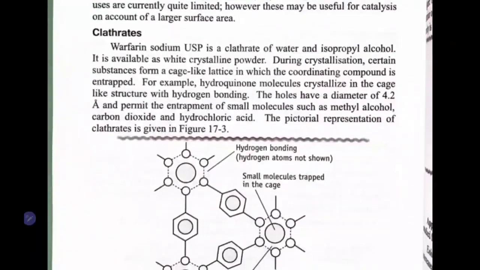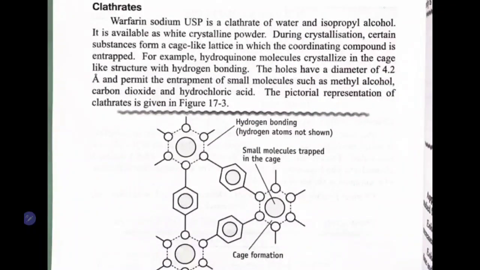Next is clathrates. Warfarin sodium, which we use as an anticoagulant, is a clathrate of water and isopropyl alcohol. We will see what that is. It is available as a white crystalline powder. During crystallization, certain substances form a cage-like lattice. So while forming a crystal, some substances form a cage-like lattice. In that cage, see here, this is the cage formed by the substance.